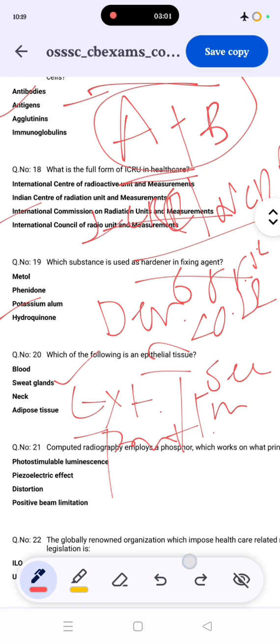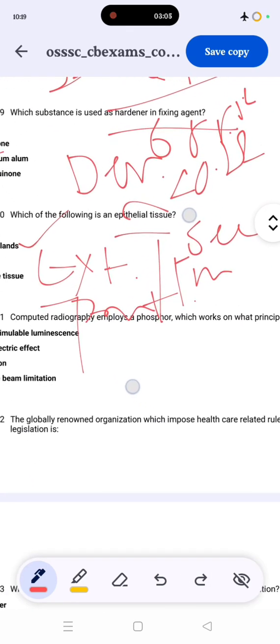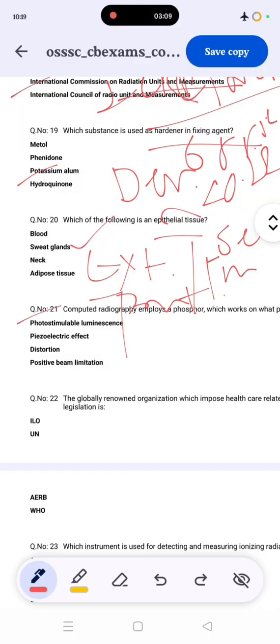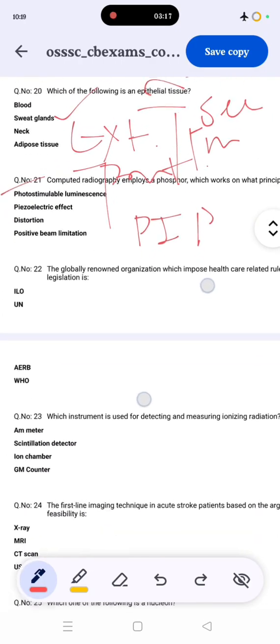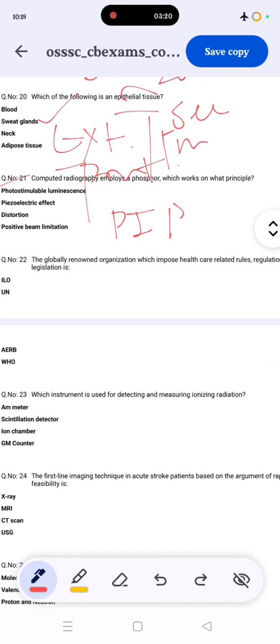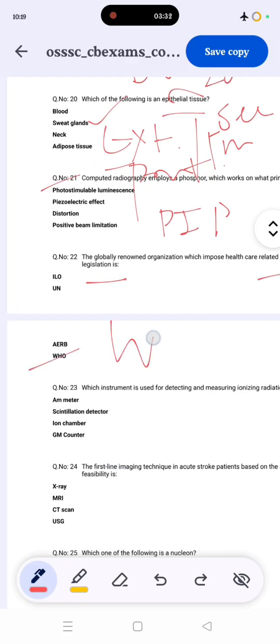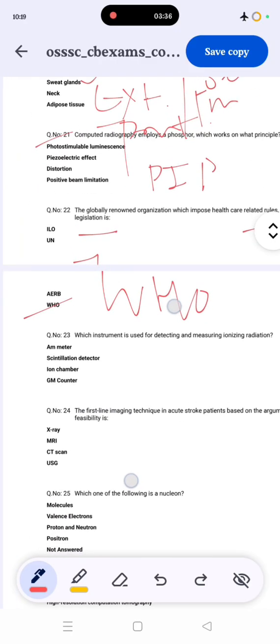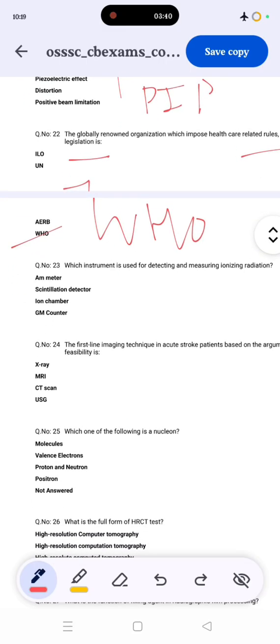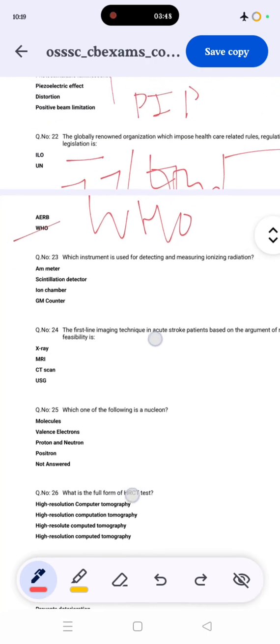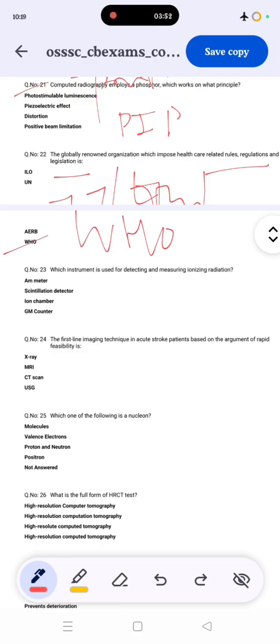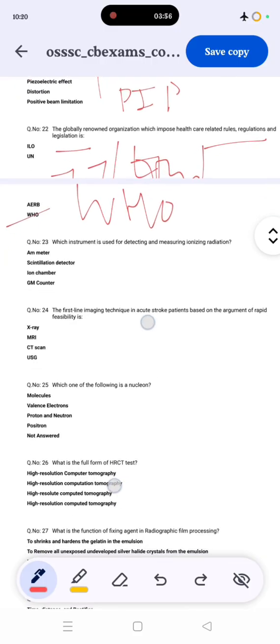Then computed radiography employs a phosphor which works on the principle of photostimulable luminescence, the PSP, phosphor imaging plate. Then, which global organization imposes healthcare related rules, regulations and legislations? The correct answer is WHO, World Health Organization. Its headquarters is in Geneva. It was established on 7th April. WHO, World Health Organization.